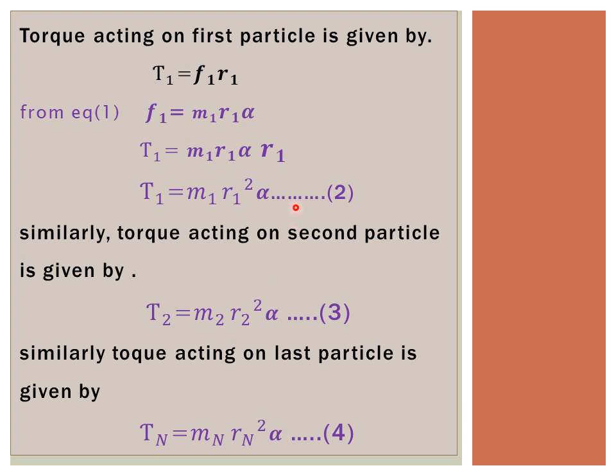So this is the torque acting on first particle, equation 2. Equation 3, torque acting on second particle, and equation 4, torque acting on nth particle. If we want to calculate torque acting on body, then what will be the change? T1 plus T2 plus T of n, means we are going to add these three equations.